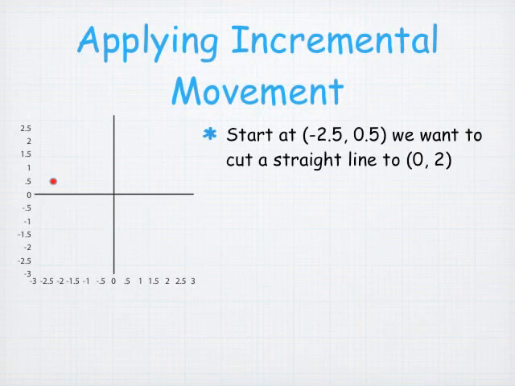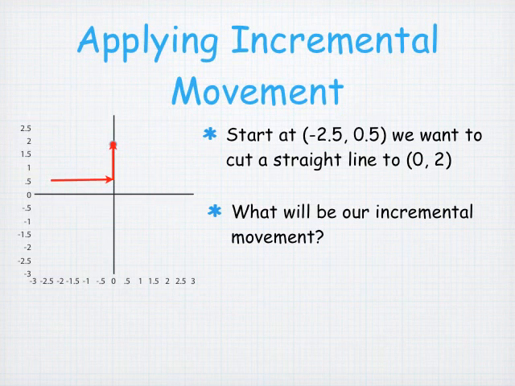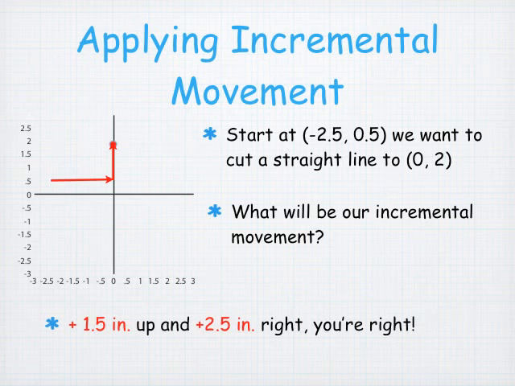Now we're going to start at -2.5, 0.5, and we want to cut a straight line to 0.2, shown by the motion of our red dot. What's the incremental movement? We still express the incremental movement in the movements left and right, up and down. So our incremental movement is 2.5 inches to the right and 1.5 inches up, or 1.5 inches up and 2.5 inches to the right. We can express the incremental movement in either way. It doesn't matter.